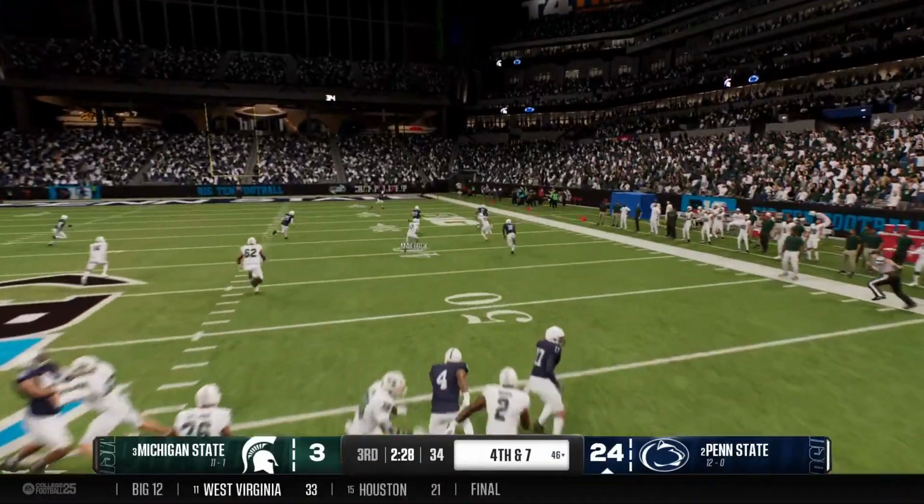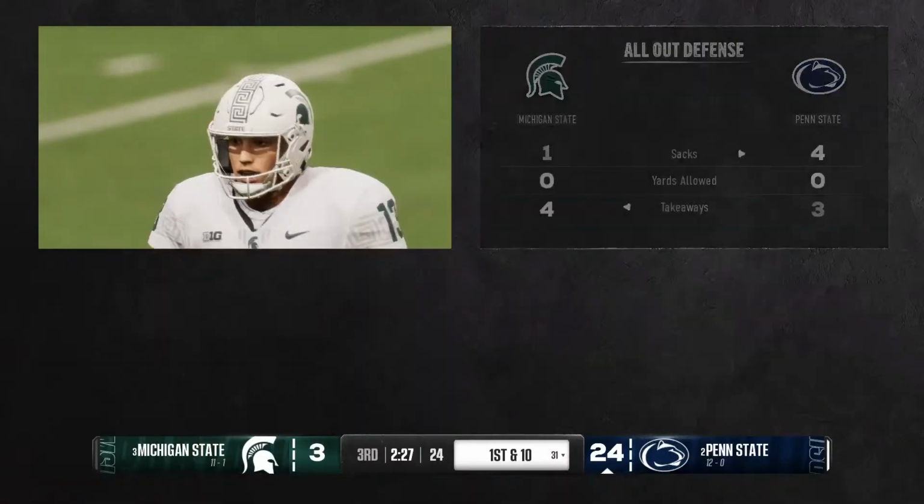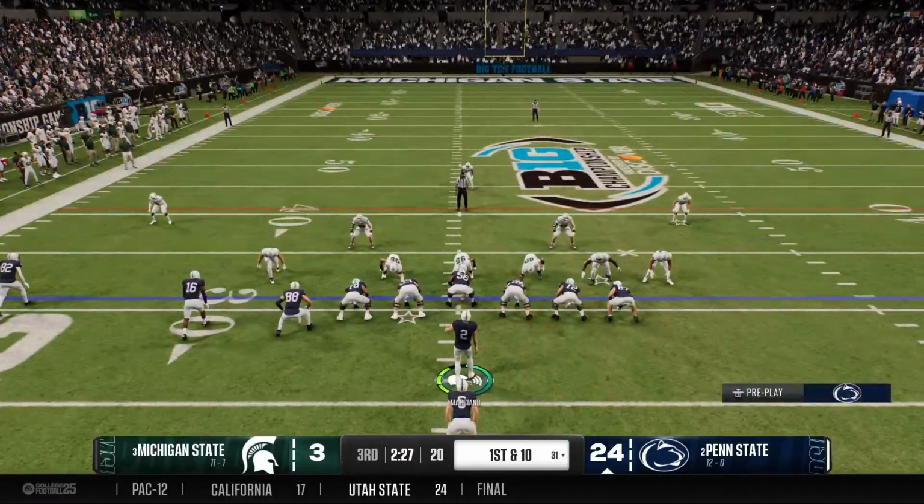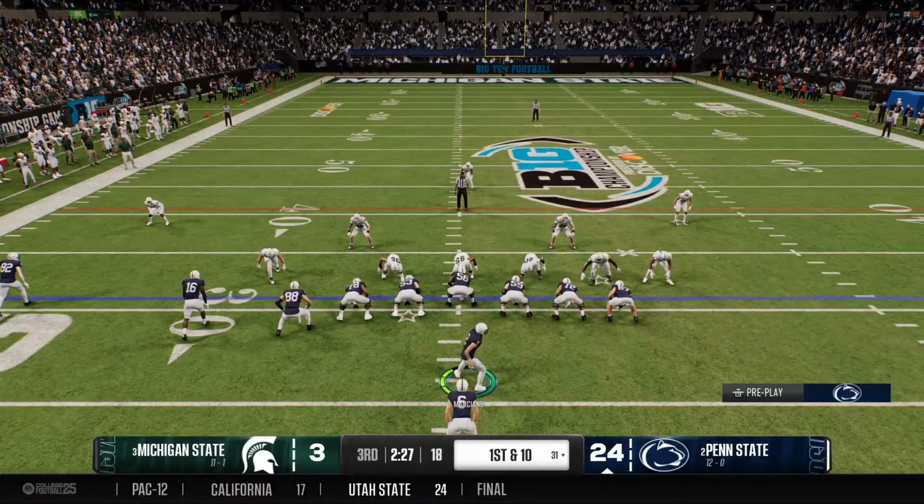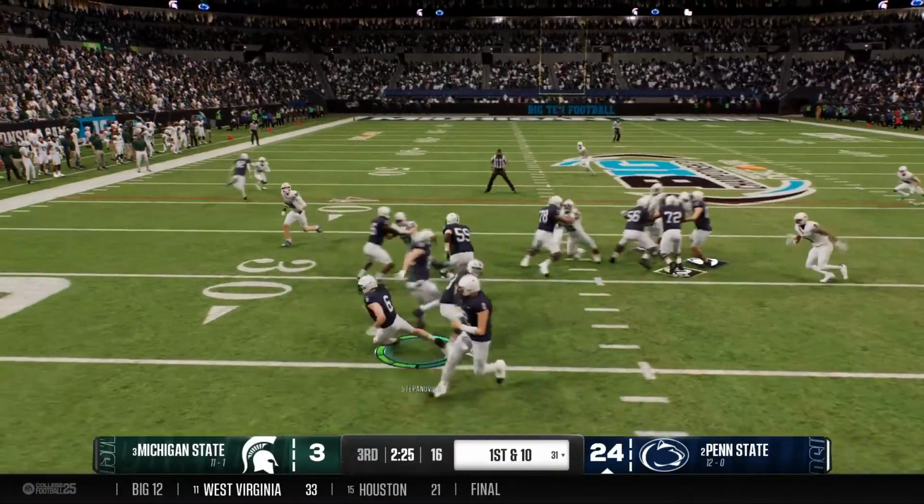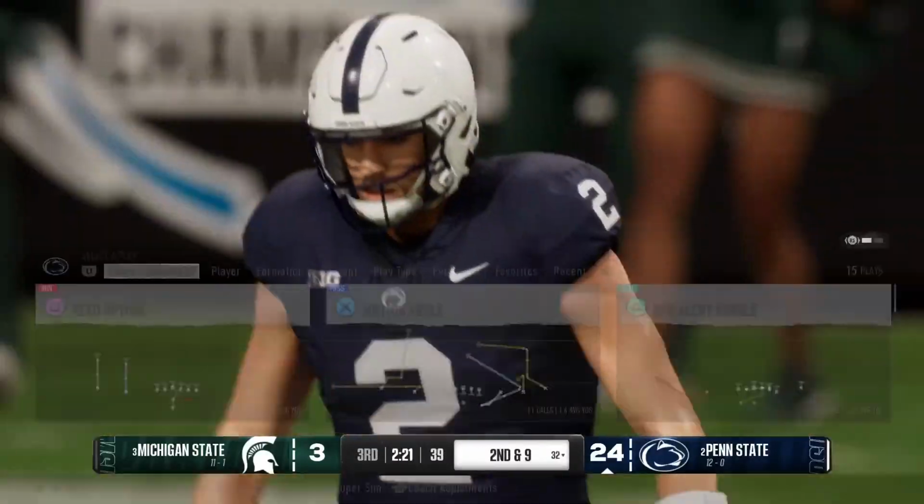This one is out of bounds, and that'll give the offense great field position. And the Penn State offense is back out on the field. This drive is important. Last one ended in an interception. Let's see if they can get it going here. Quarterback making adjustments now to what the defense is showing. And they'll stop him after a short gain.